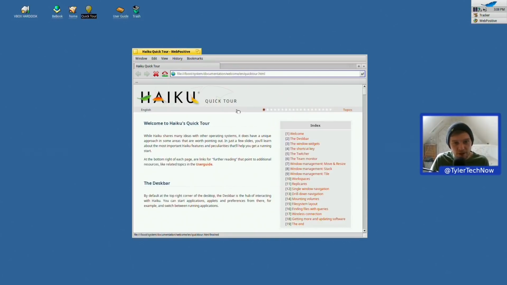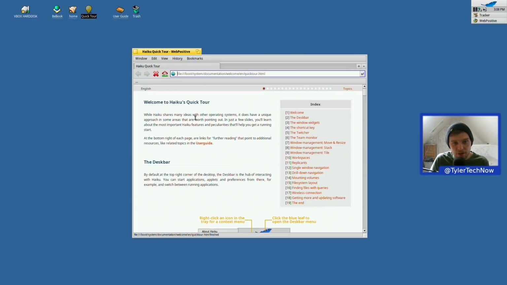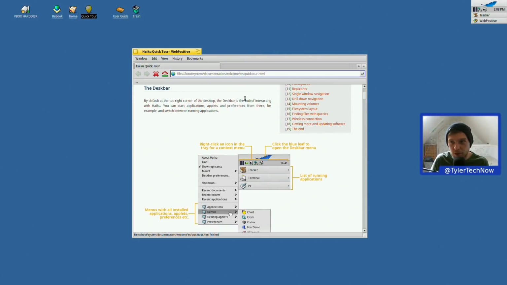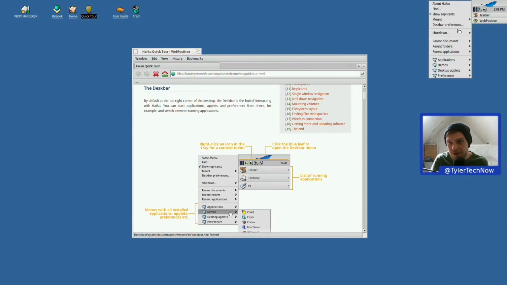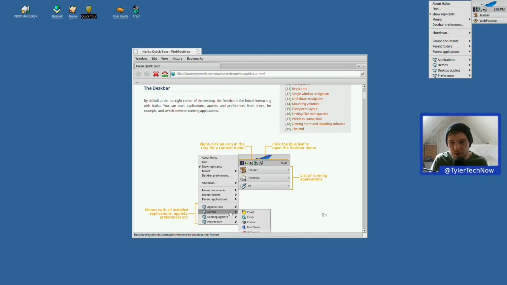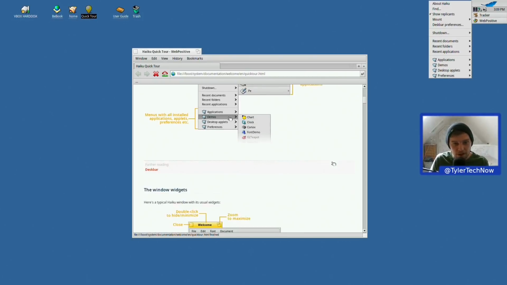Okay, so welcome to Haiku's quick tour. While Haiku shares many ideas with other operating systems, it does have a unique approach in some areas that are worth pointing out. Okay, so we have the Deskbar, which is this up here. Clicking this button here appears to be your sort of application launcher menu, and you have quick links for About Haiku, Find, Mount, Deskbar Preferences, Power On and Power Off buttons, Applications, Demos, Desktops and Preferences. We'll have a look at all of that in a moment. Let's keep going with this guide.